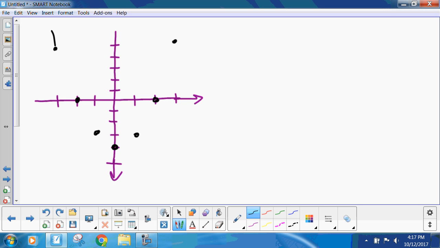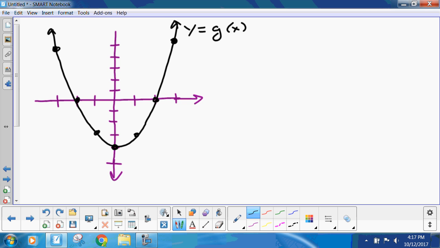Now normally I'd have a grid here, but that's why I'm putting dots to show you to be specific where these data points are. So this is y equals g of x. I'll give you a moment to copy that out nicely. Okay.